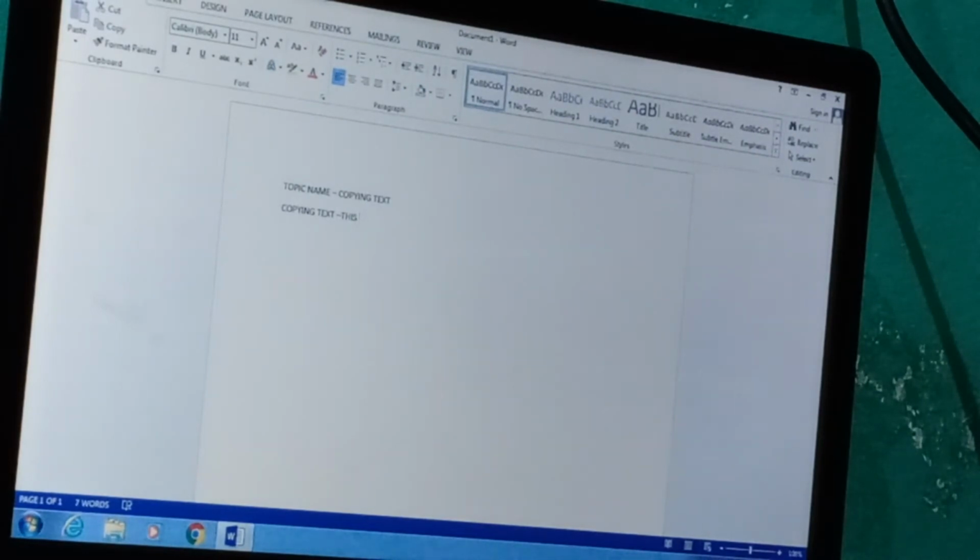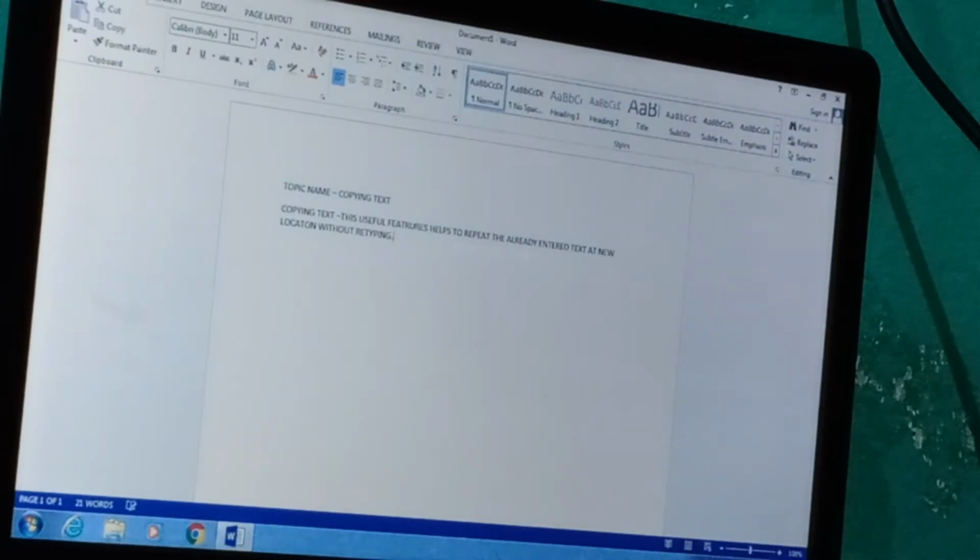This useful feature helps to repeat the already entered text at a new location without retyping.